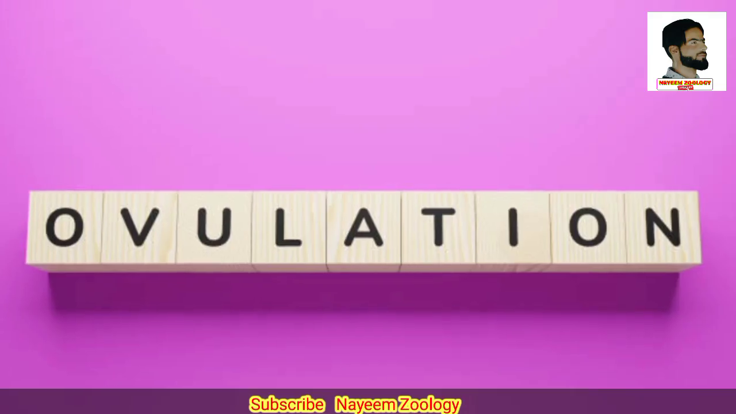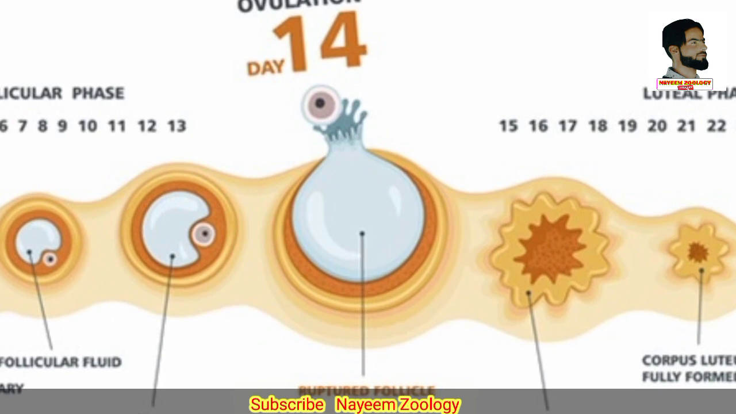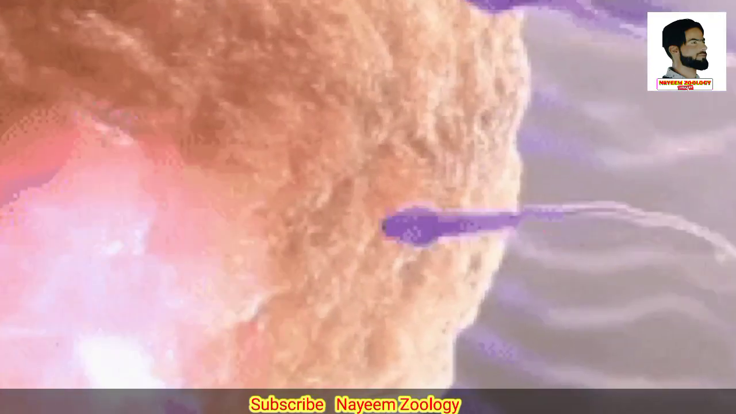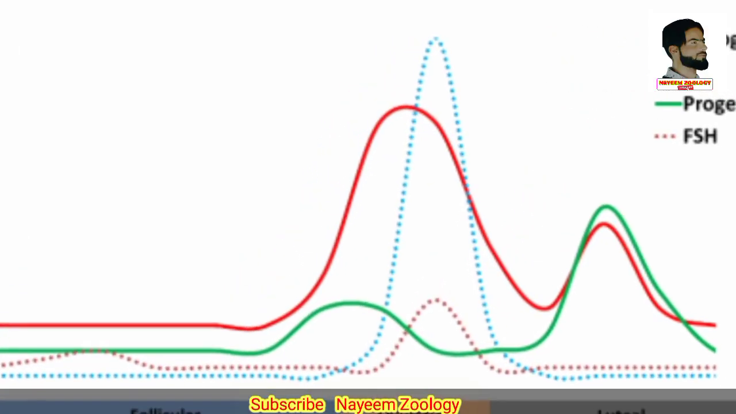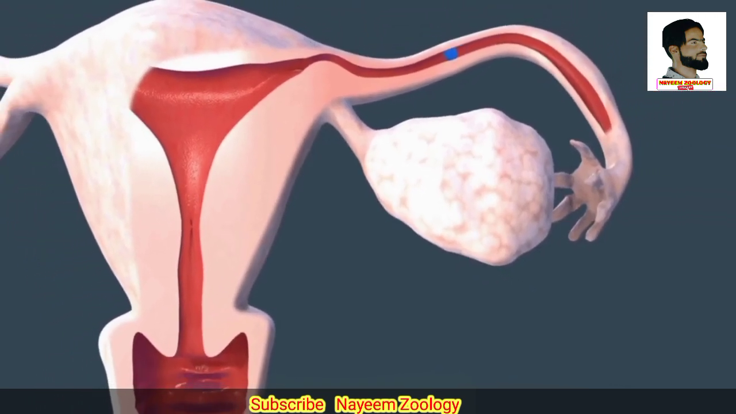Now the third phase is called the ovulation phase. It occurs at the 14th day or the middle of the menstrual cycle. Here the chances of fertilization are very high. Luteinizing hormone, follicle-stimulating hormone and estrogen secretions attain a peak, which results in the release of the egg, called ovulation.